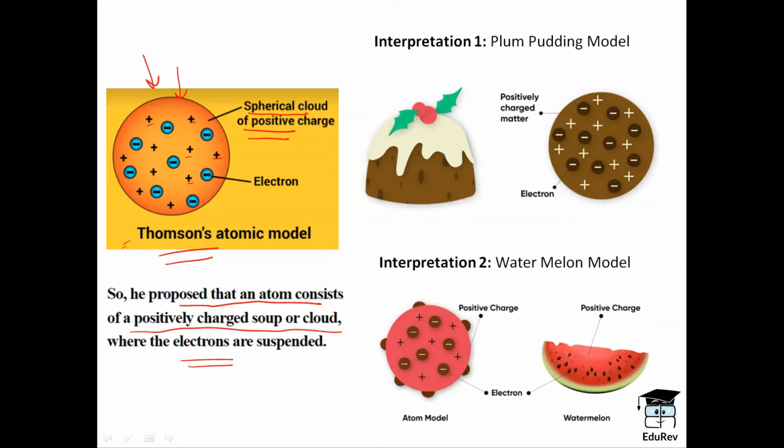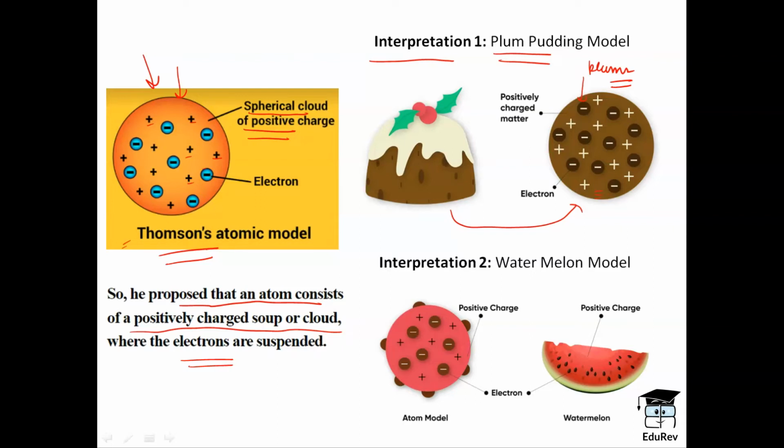Scientists gave two interpretations to this model. The first interpretation was that it resembled a plum pudding. So, it was interpreted that atoms resembled a plum pudding. Here, you can see a section of a plum pudding. The light brown part represents the positively charged matter, whereas the plums inside were the negatively charged electrons.